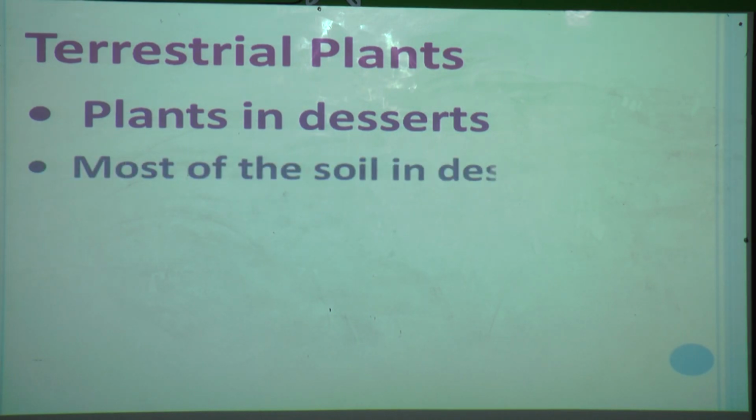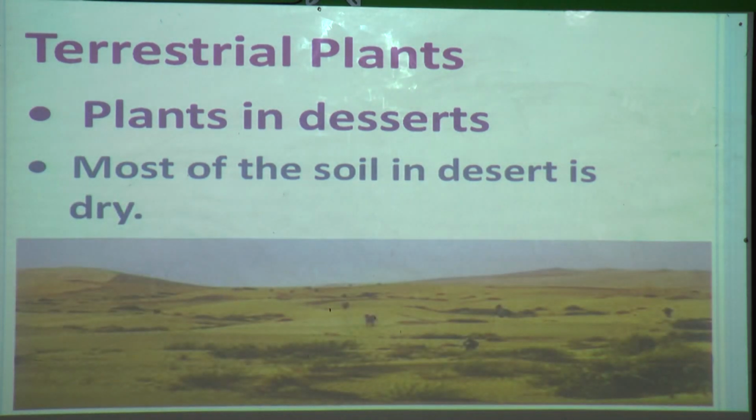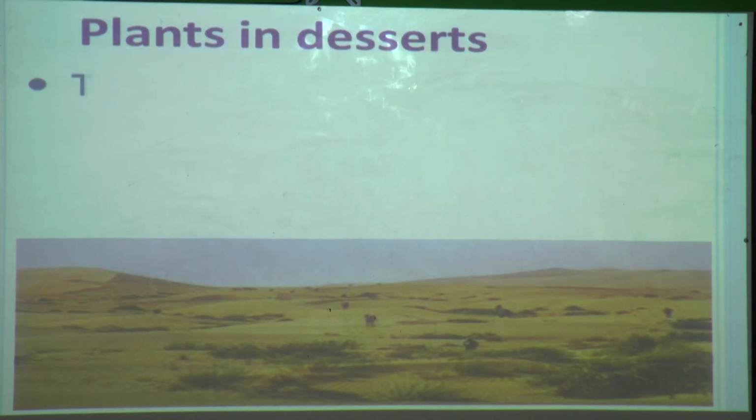You know that most of the soil in the desert is dry. If you see in the picture, and even you know that the soil in the desert is dry. You have learned in the SST lesson, even we learned in grade 3 in types of soil, that the soil in the desert is dry.